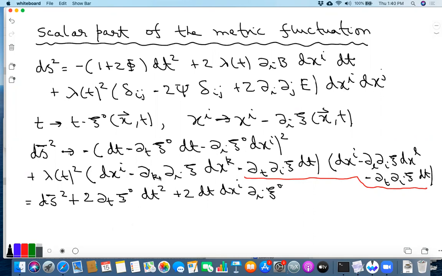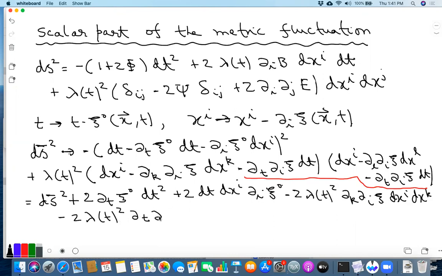So those are the terms from here, and from here there will be two cross terms. One is minus 2 lambda t squared del k del I xi dxi dxk, and then this one with this one, so minus 2 lambda t squared del t del I xi dt times dxi.